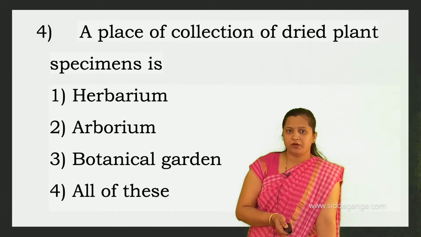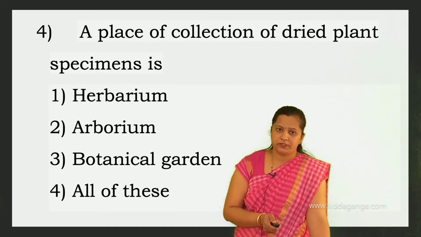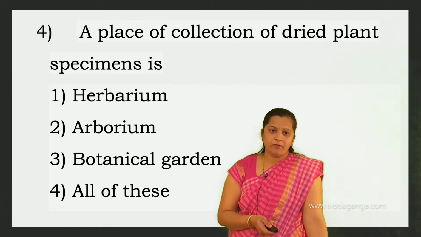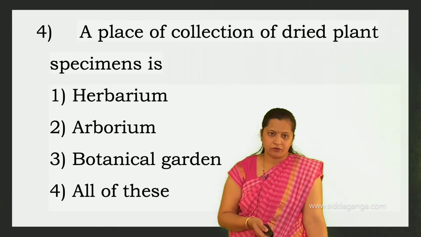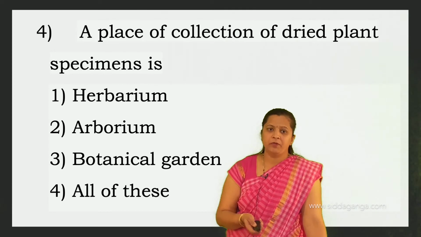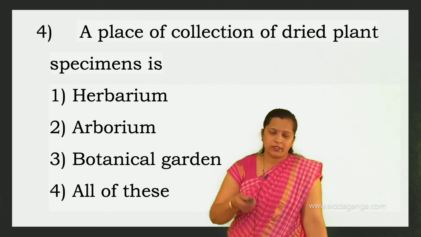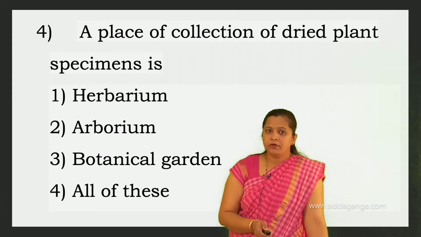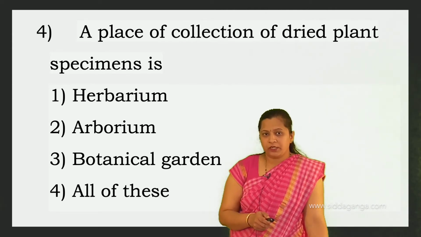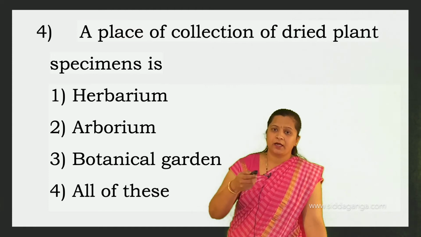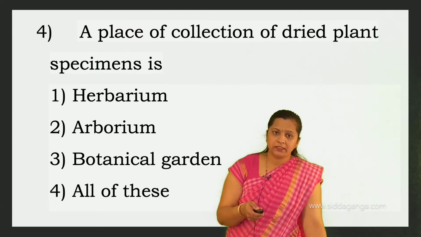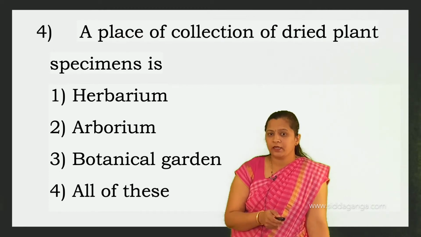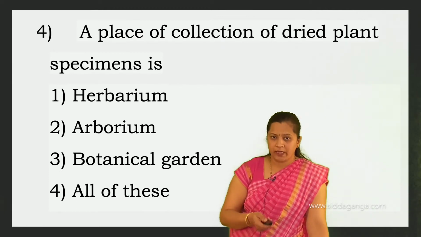A place of collection of dried plant specimens is: herbarium, arboretum, botanical garden, all of these. You already know what a herbarium is and what a botanical garden is. So what is the difference between a herbarium and a botanical garden? In a herbarium, the plant specimens are collected, dried, pressed and preserved on a herbarium sheet. Whereas in a botanical garden, the living plants are grown.